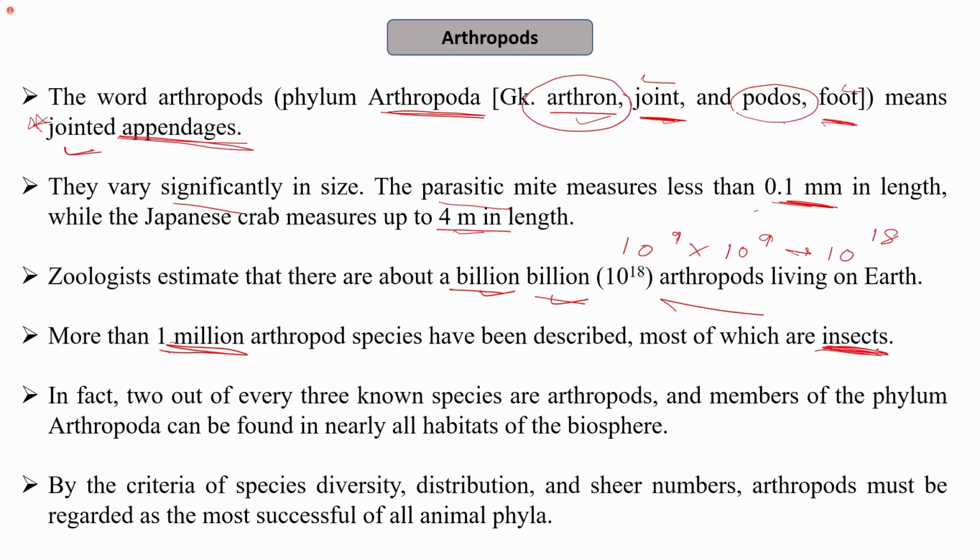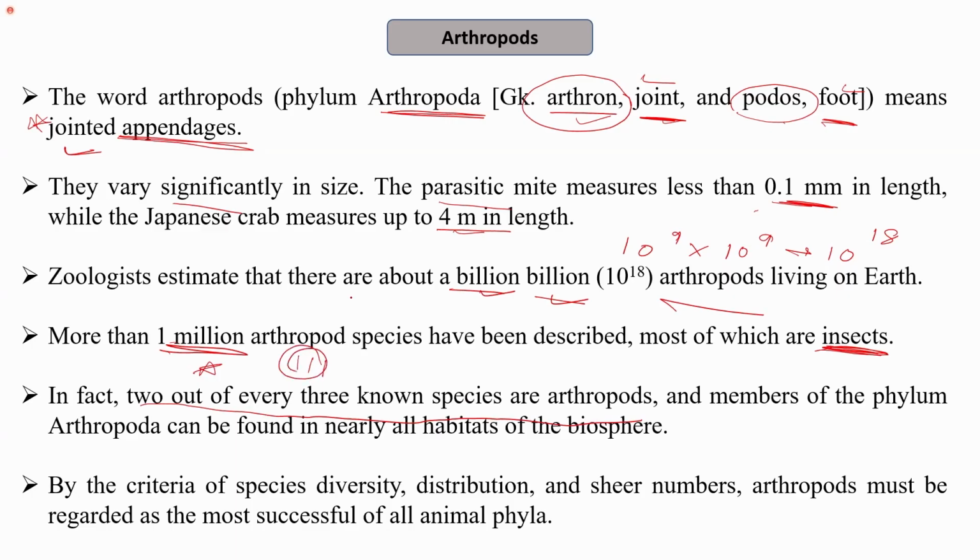So we will see how arthropods are divided in different groups or different classes. But the important point here is that most of these species which are being described belong to the class Insecta. Considering this huge diversity of arthropods, we can say that 2 out of every 3 known species are arthropods. So if 3 known species are there, out of these 3, 2 will be arthropods.